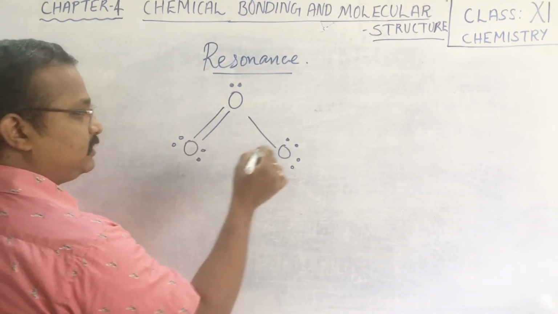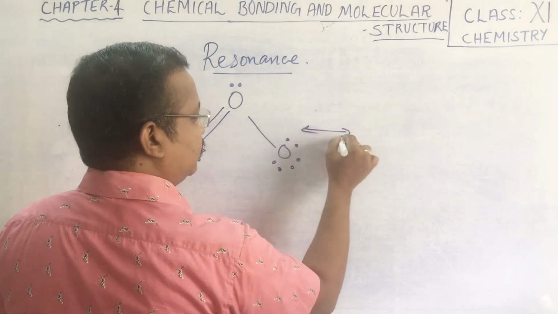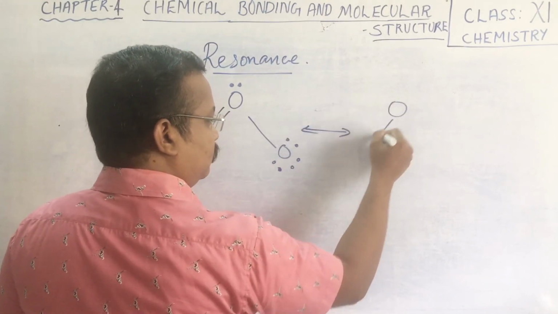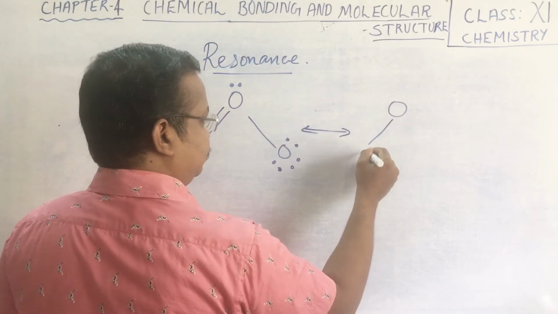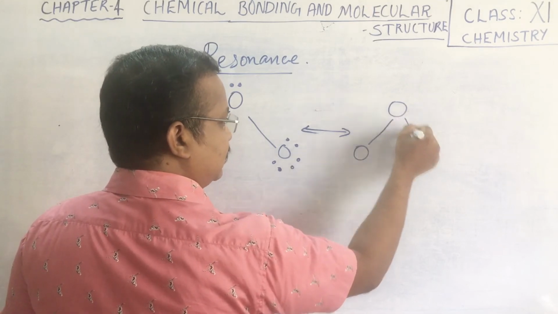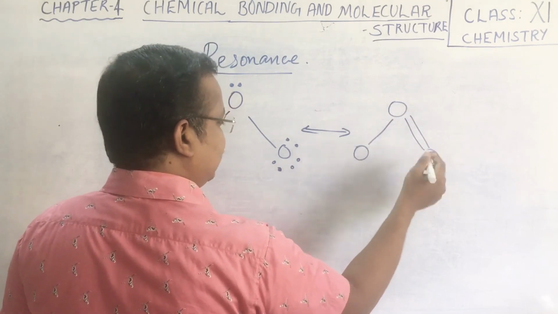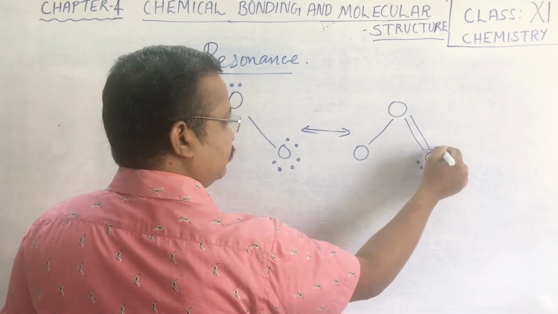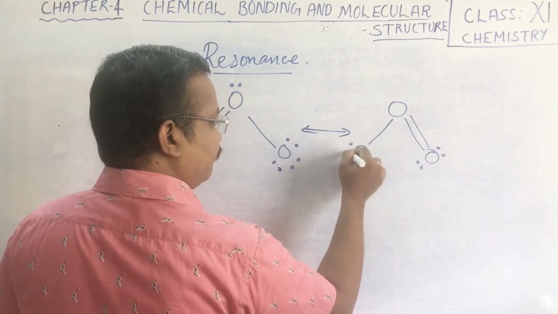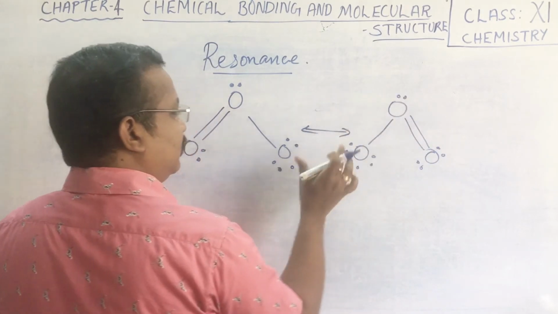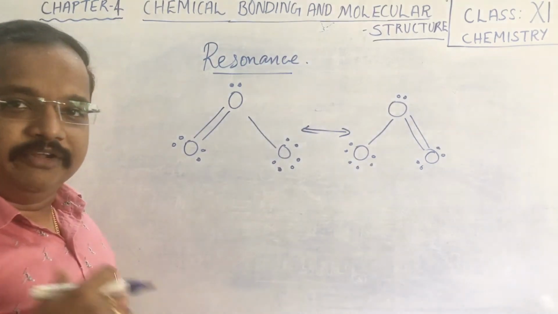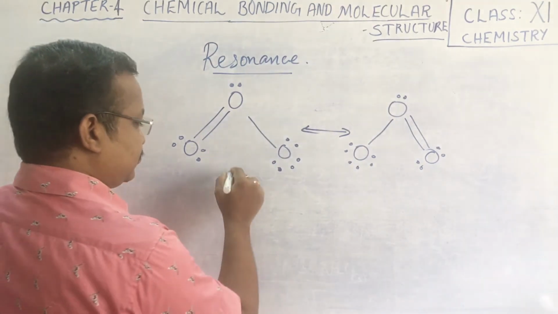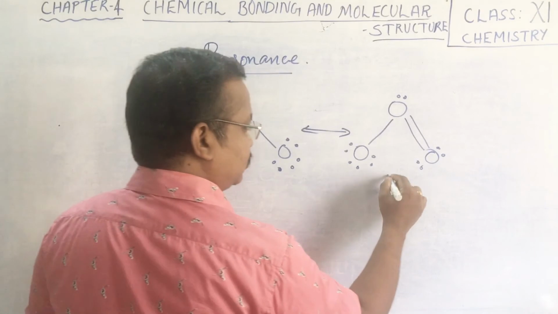This same structure can also be represented with a single bond on this side and a double bond on that side. There is not much difference when you look at it, but these two are actually different structures. This is structure 1 and this is structure 2.